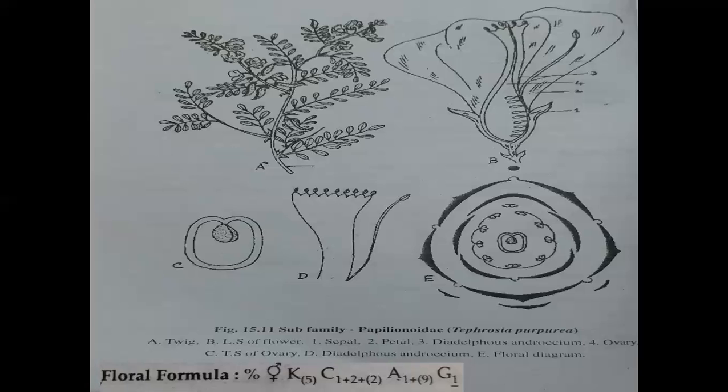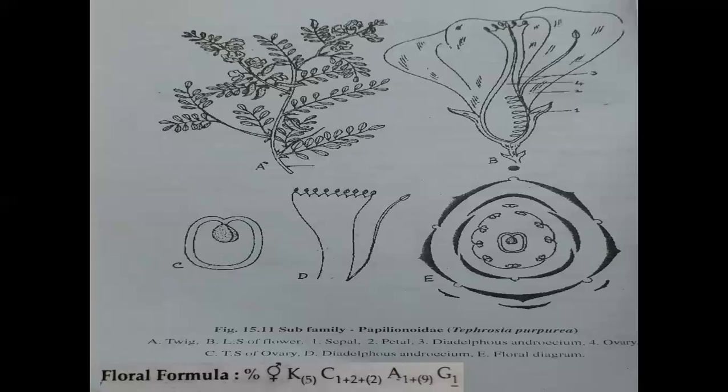And trees: Pterocarpus. So all types of habits are present in the Fabaceae family. Herbs like Trigonella and Tephrosia, shrubs like Crotalaria, twining shrubs like Dolichos, tendril climbers like Pisum and Lathyrus, and trees like Pterocarpus and Dalbergia.